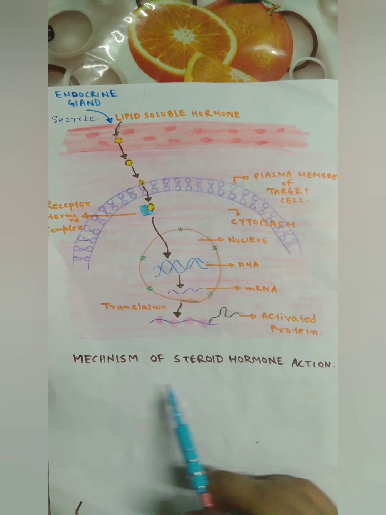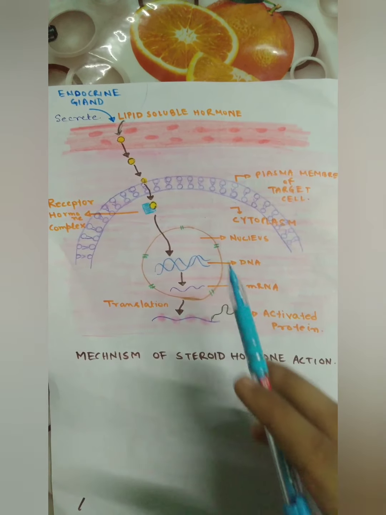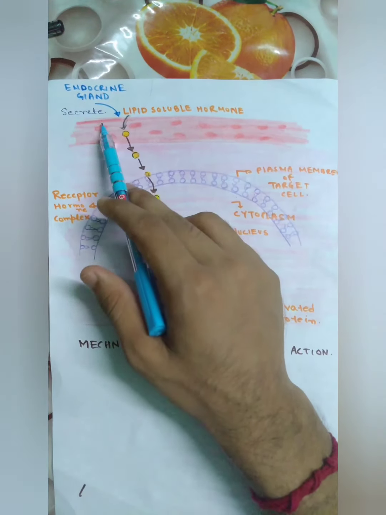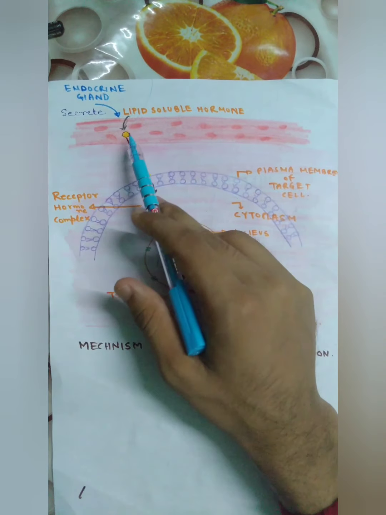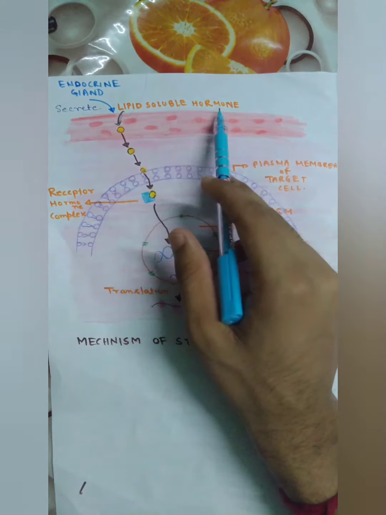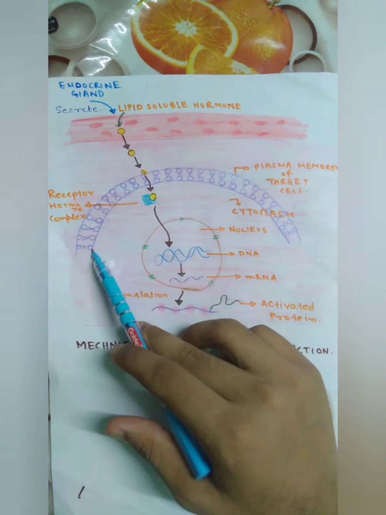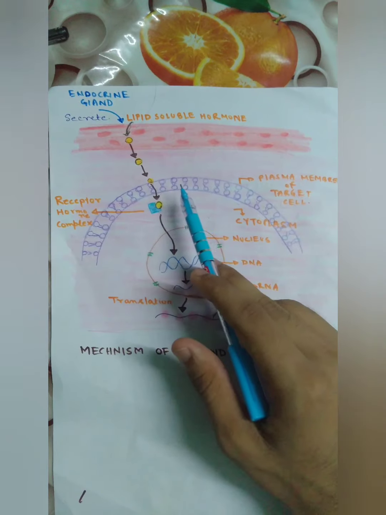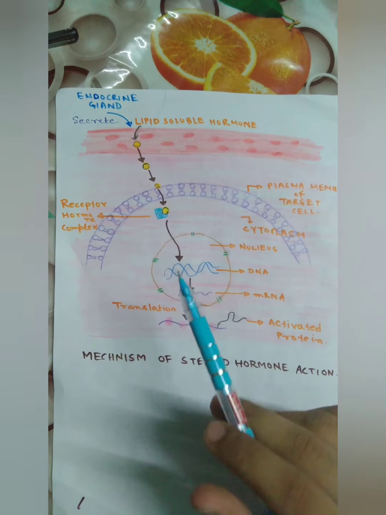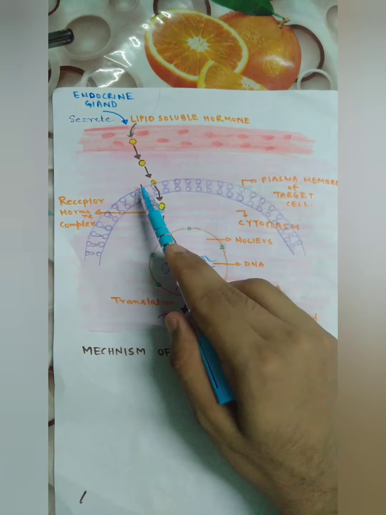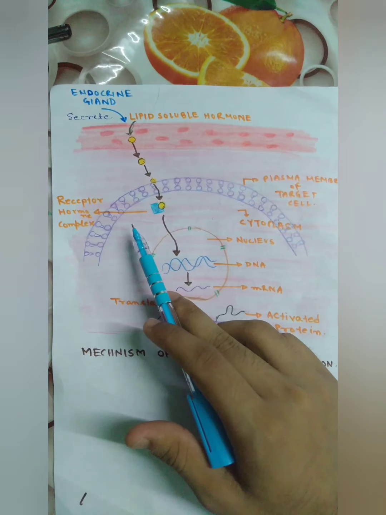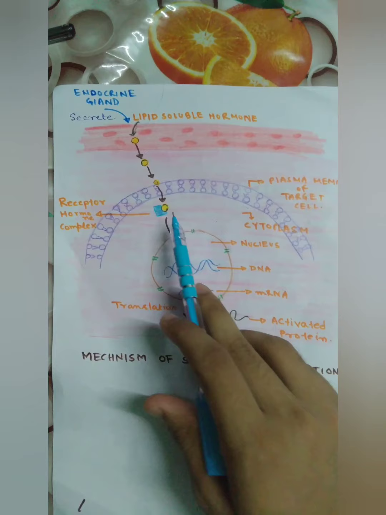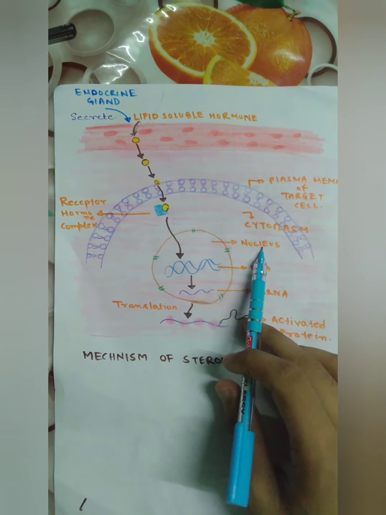Now, the mechanism of steroid hormone action. We know about endocrine glands. Endocrine glands secrete steroid hormones which travel via blood and reach the target cell. For the steroid hormone, the receptor is present inside the target cell. So this hormone can enter the cell by diffusing across the plasma membrane.